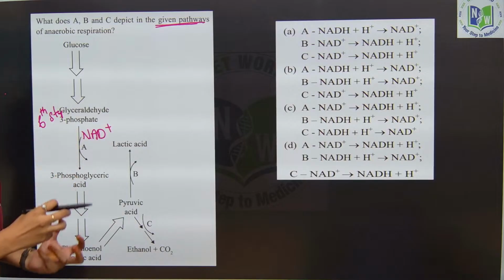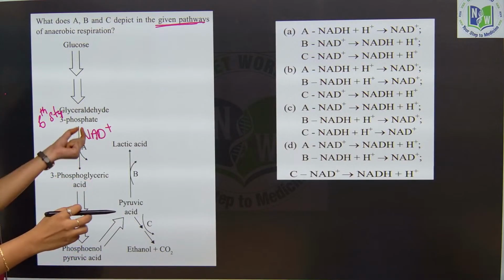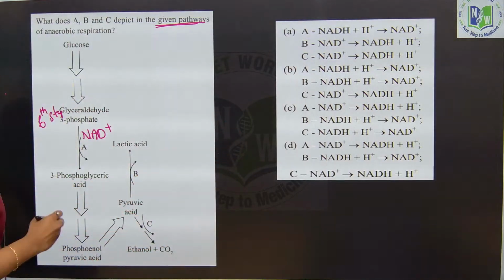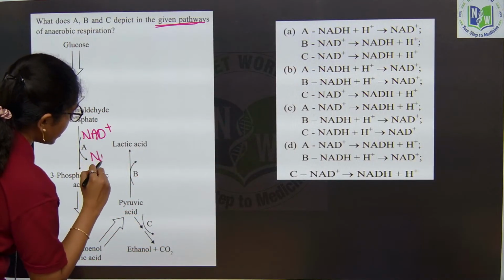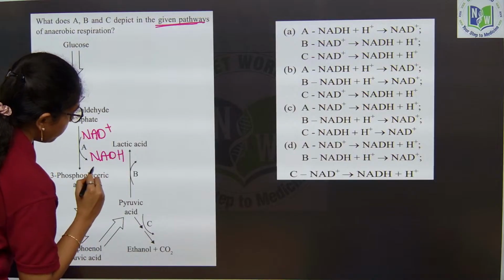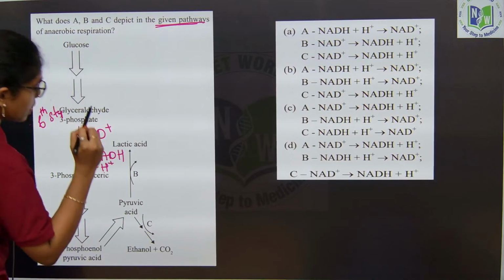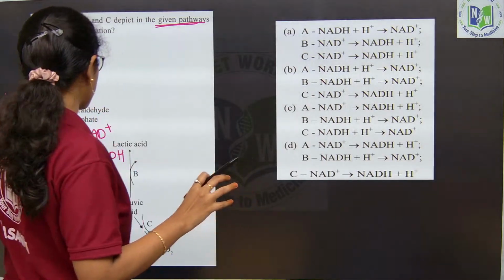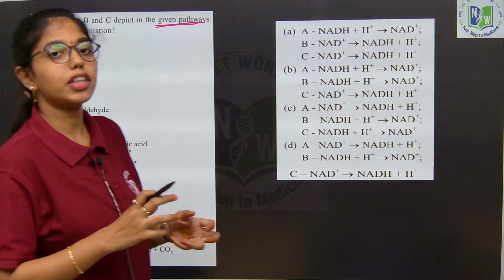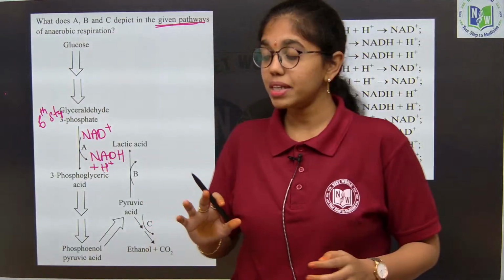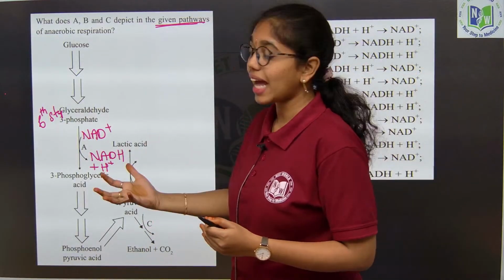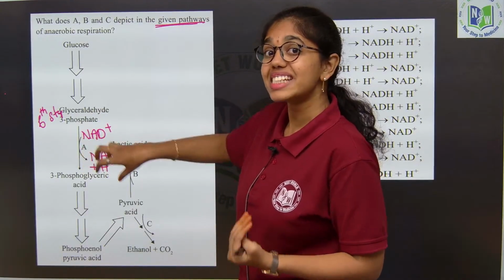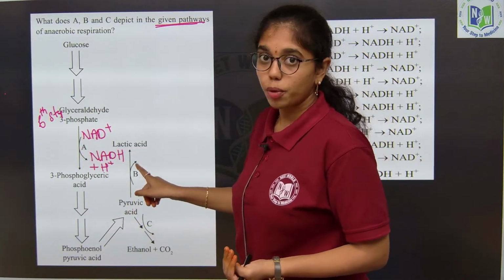will remove the electrons and protons from the substrate, forming NADH plus H plus. As I have already discussed with you, in the cytoplasm, if the cell is conducting anaerobic respiration, then these end products will be the starters for anaerobic respiration.